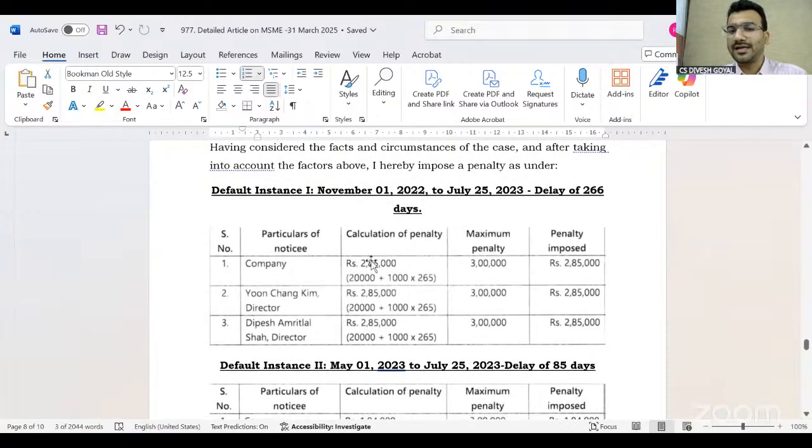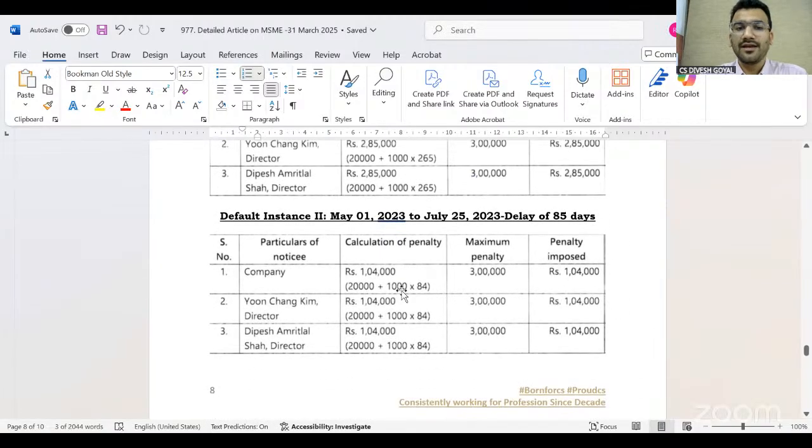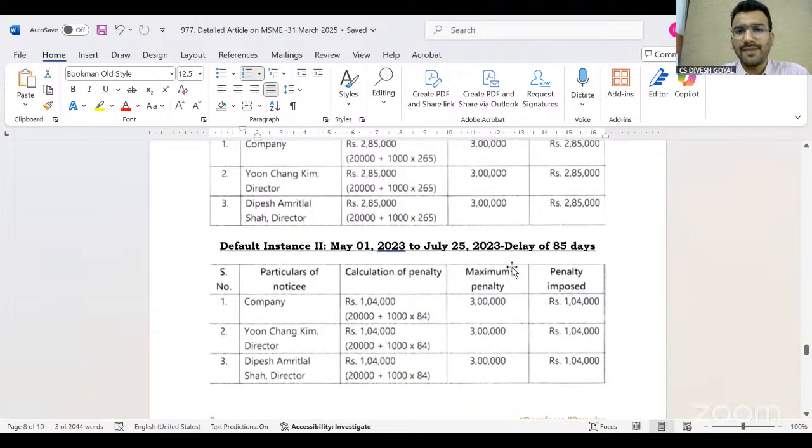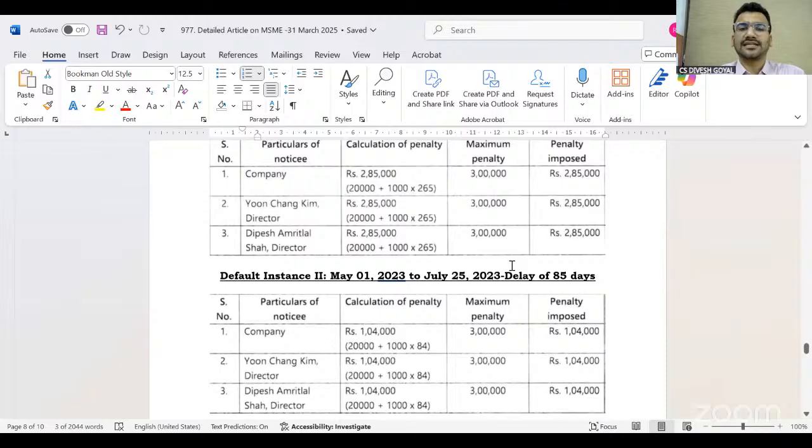So the calculation of penalty is 20,000 plus 1,000 per day on the company, and on the director also 20,000 plus 1,000 per day. So they imposed 2,85,000 on the company and 2,85,000 on the directors for the one form, and for the second form, 20,000 plus 1,000 into days of delay. So the maximum penalty on the company and director under this provision is 3 lakh. But if your penalty is within 3 lakh, you have to pay the same.